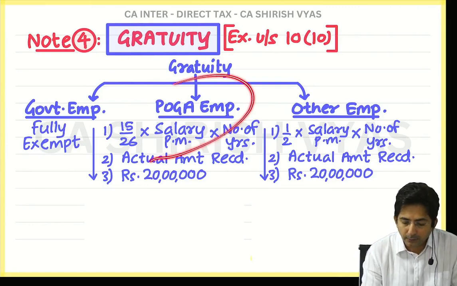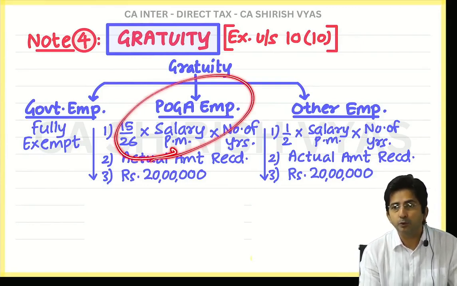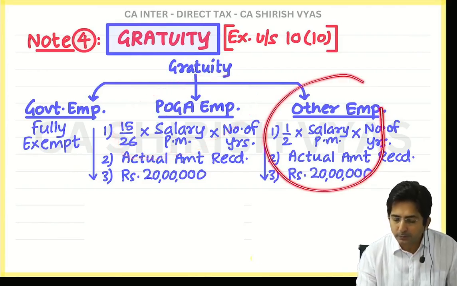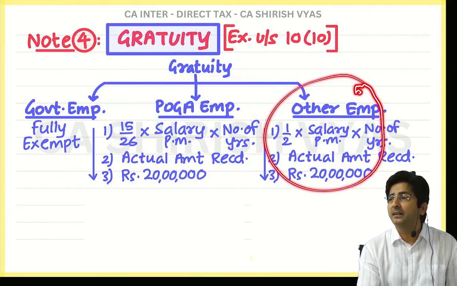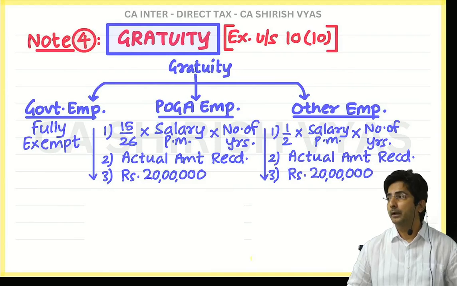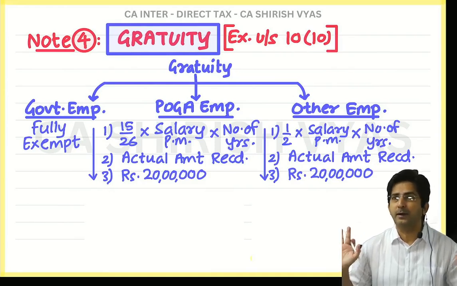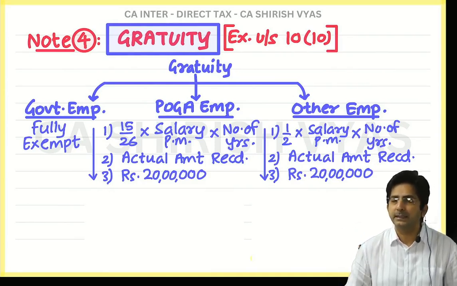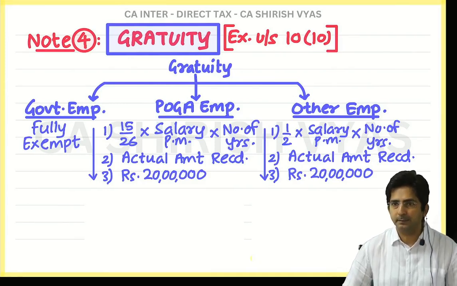See, here you are governed by the Payment of Gratuity Act, so we will go as per the provisions of the Payment of Gratuity Act only. But for these employees, there is nothing like the Payment of Gratuity Act. So that's why we go as per income tax law. And income tax law doesn't say 1 month is 26 days. It says 1 month is 30 days.